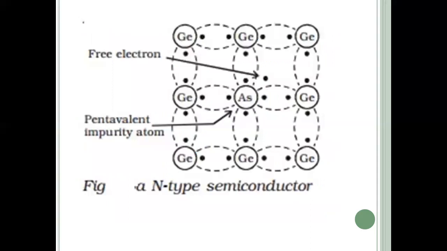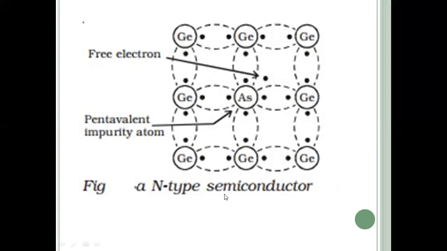Coming to the structure of an N-type extrinsic semiconductor, on the screen you can see germanium material doped with arsenic, where 4 electrons of the arsenic got bonded with 4 germanium atoms, and 1 electron is left free, which we call the free electron. This electron is ready to get out of the parent atom even at lower temperatures. That's why more electrons are present in an N-type extrinsic semiconductor.